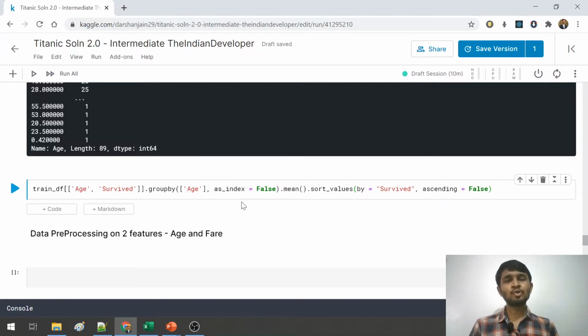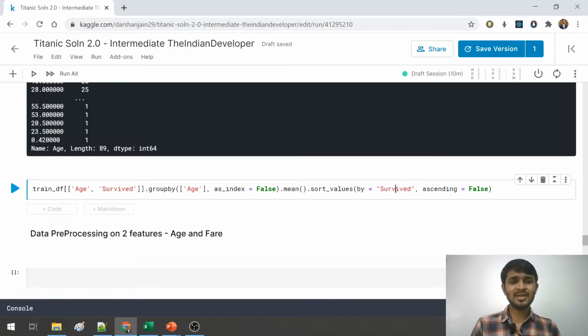So here I am showing you something which I want you to consider before and after. If you consider this block of code, what we are doing here is taking a group by of age and survived column, grouping by age feature, and sorting it by survived column.